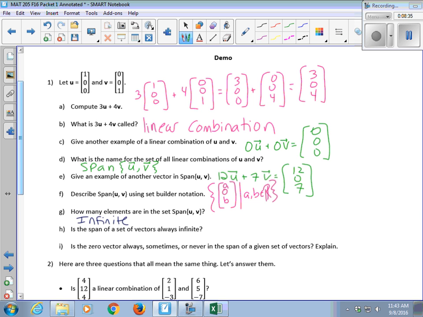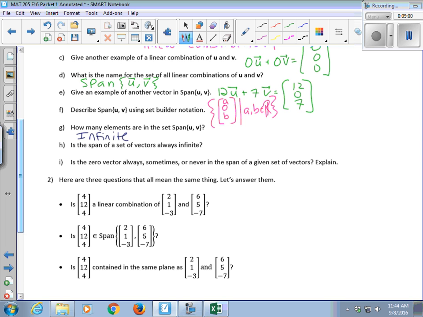Is the span of a set of vectors always infinite? If my vectors weren't these particular u and v, is there any way that you could pick a set whose span is not infinite? Yeah, if the only vector in your set is the 0 vector, then its span is just scalar multiples of the 0 vector, which will always be the 0 vector. So is the span always infinite? Almost always. There's the one exception where the span of the 0 vector will always give you the 0 vector.